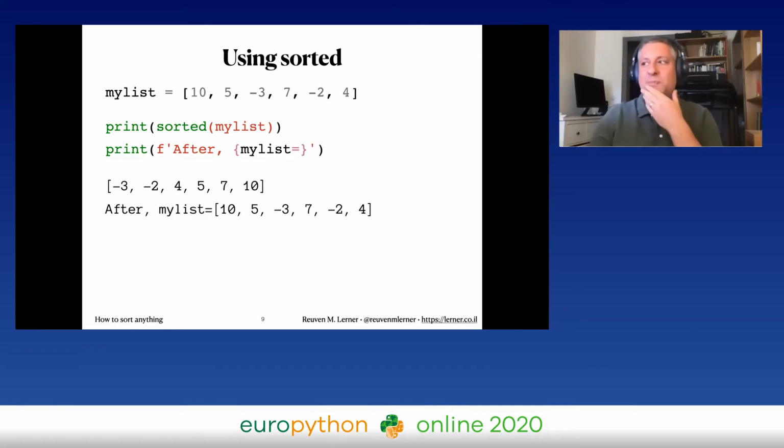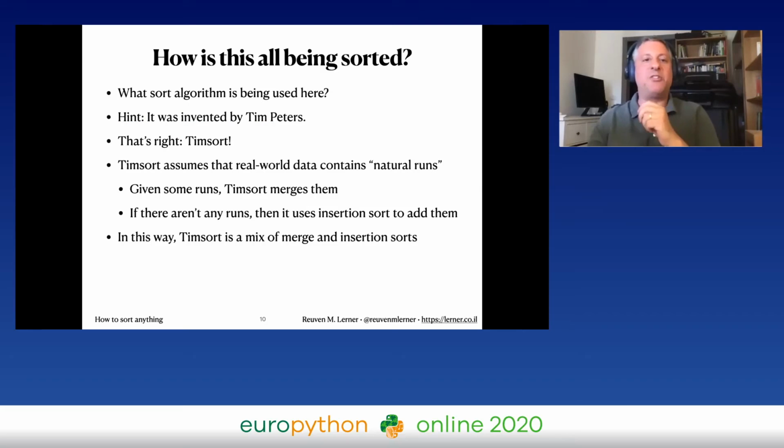Now, how is all this being sorted? Many people ask me, is it using quicksort? Is it using merge sort? Well, I'll give you a hint. The sort algorithm was actually created by Tim Peters, and that's why it's called Timsort. And in case you think that Timsort is some weird esoteric Python thing, it's not anymore. Timsort is now apparently the default sort method used in Java. Now I know Java is not going anywhere, but it gives credence to the fact that this sort is working very well.